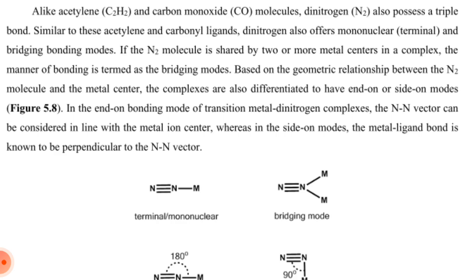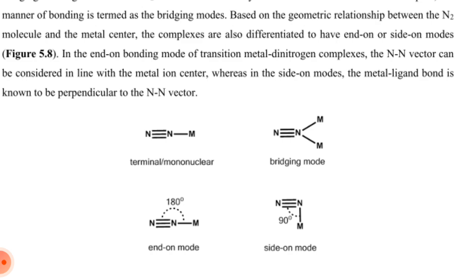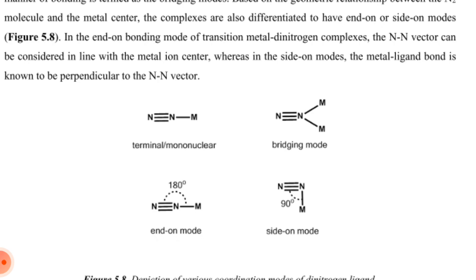If the nitrogen molecule is shared by two or more metal centers in a complex, the manner of bonding is termed the bridging mode, based on the geometric relationship between the nitrogen molecule and the metal center. The complexes are also differentiated as having end-on or side-on modes.